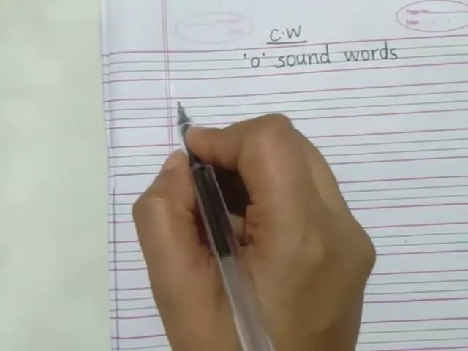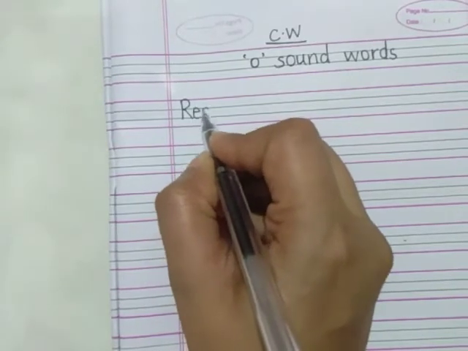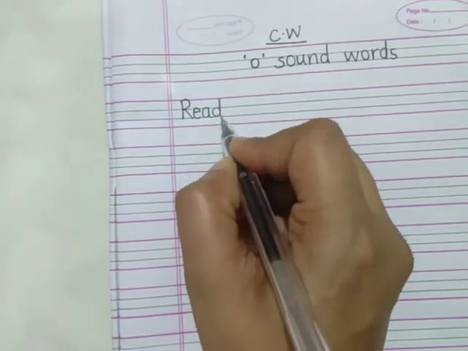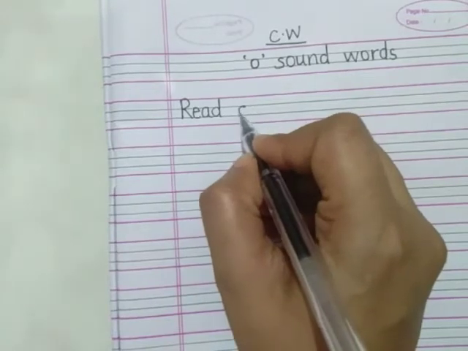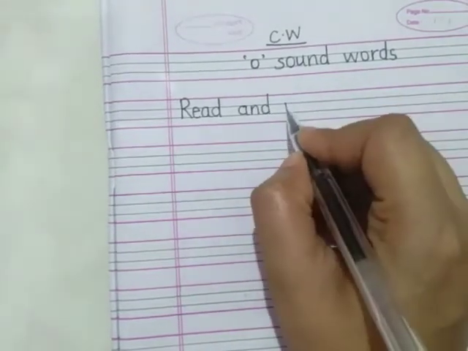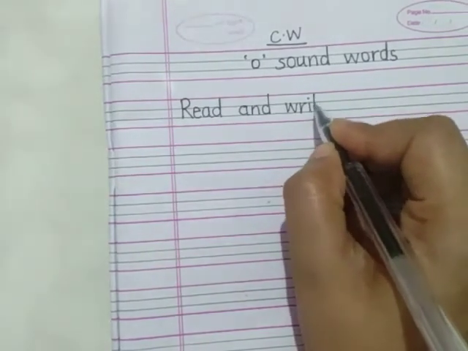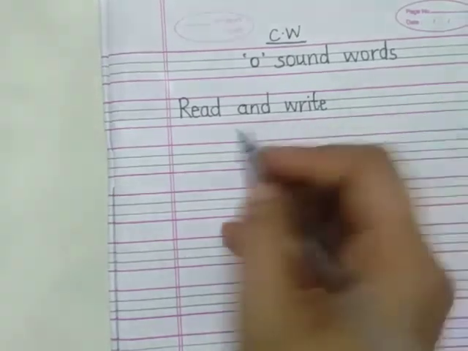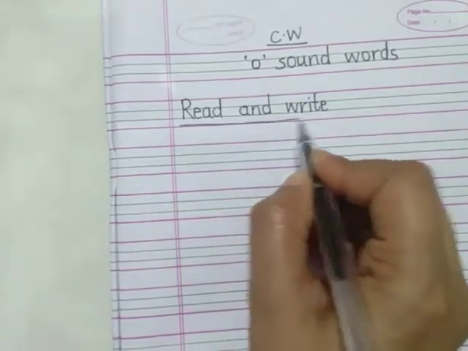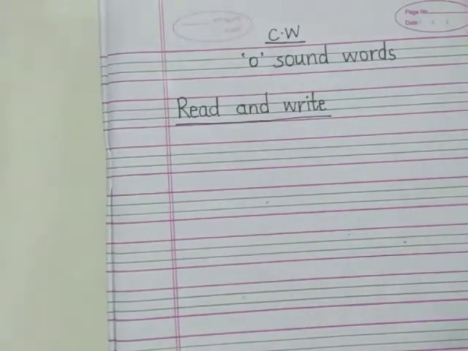We read and write. पढ़कर लिखिए. So our exercise is read and write. Now, one by one, we will draw pictures and then we will write.